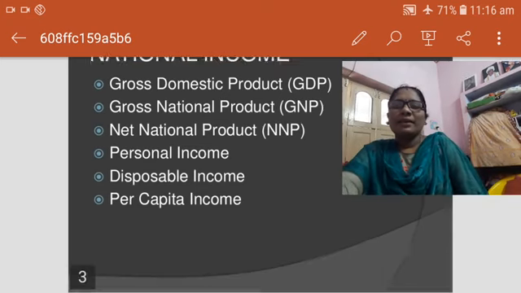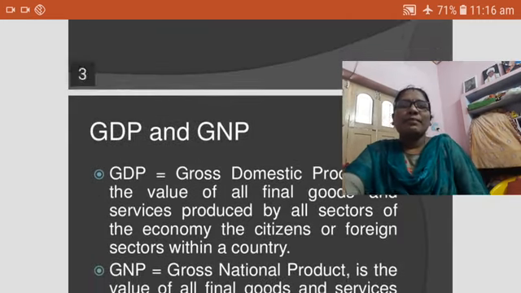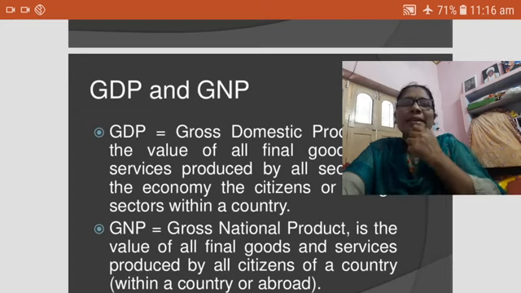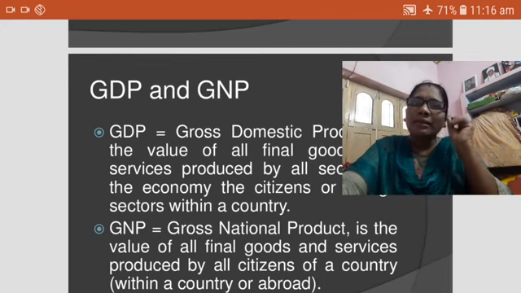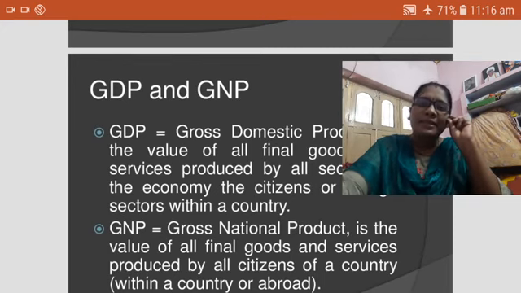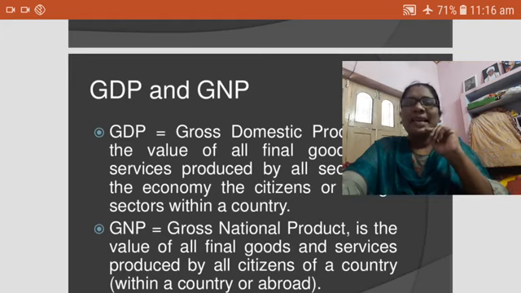First of all we are discussing GDP, gross domestic product. This is also part of the GNP. This is produced within the country in a year.